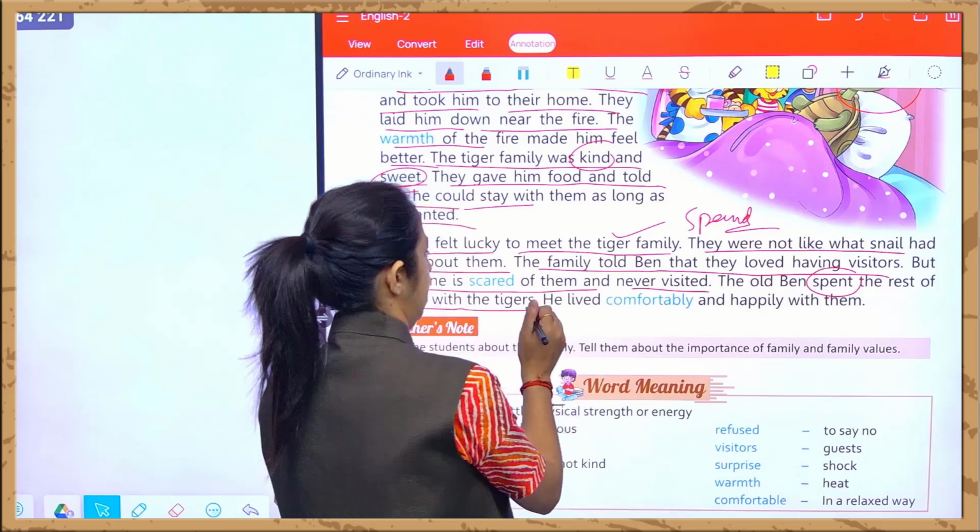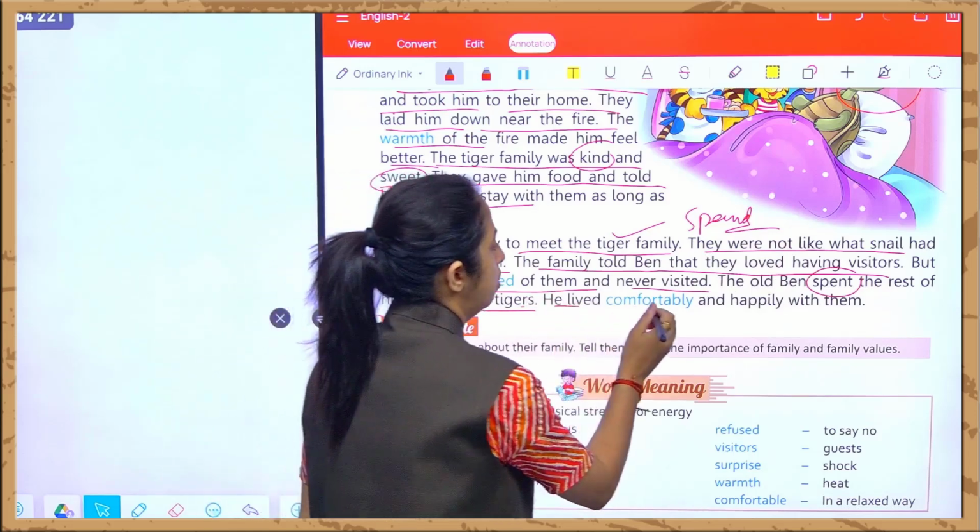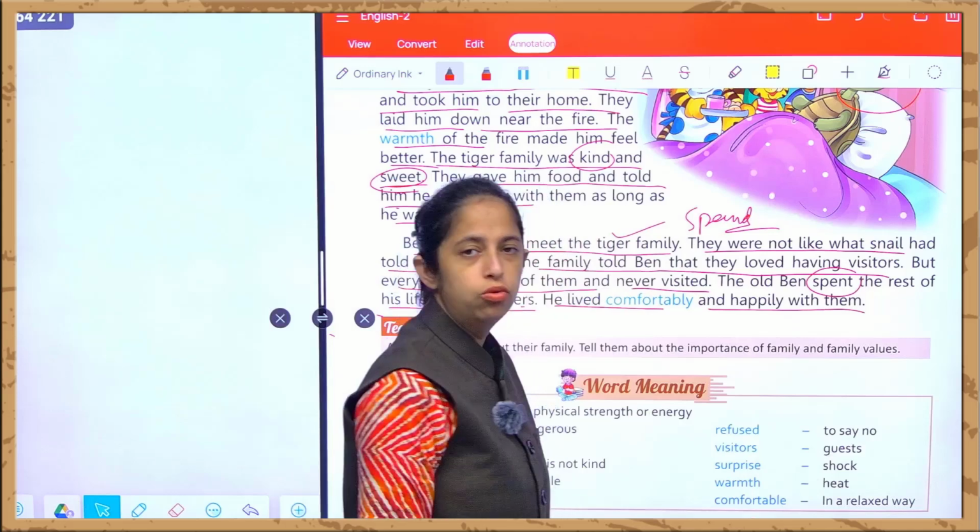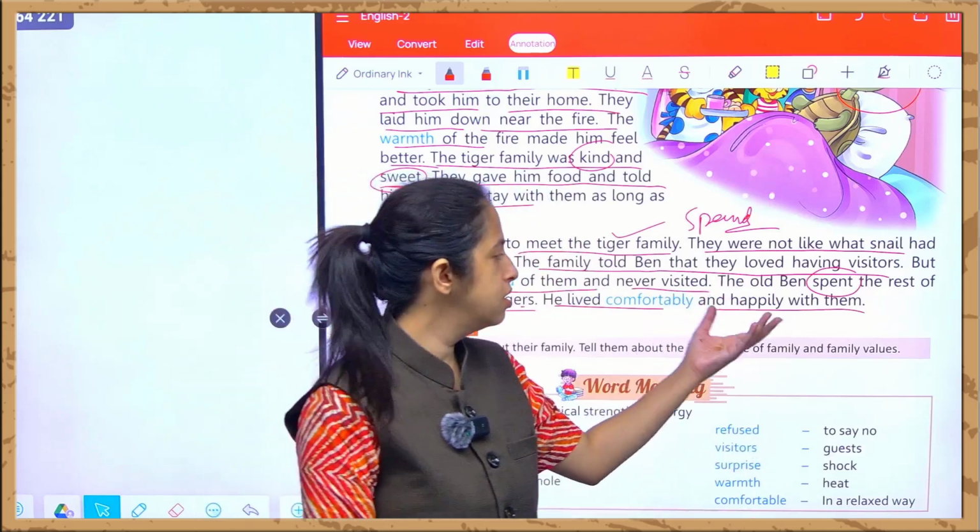He spent the rest of his life with the tigers, and he felt comfortable and happy with them, और उनके साथ बहुत ही ज़्यादा खुशी से they lived.